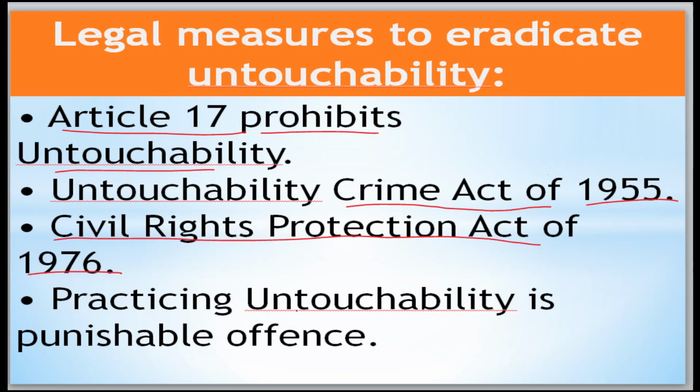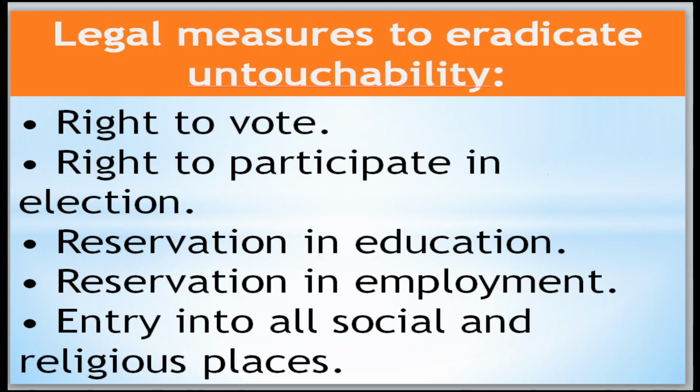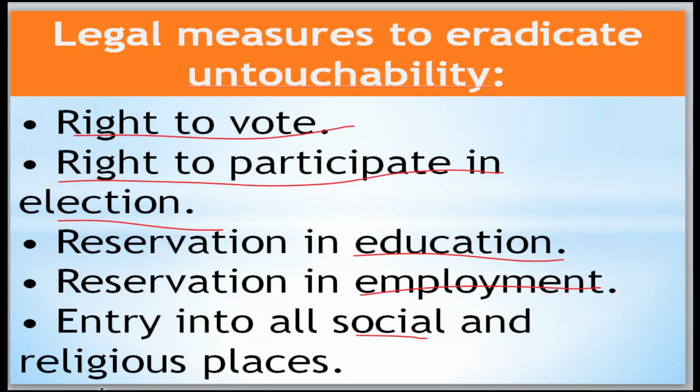According to the Civil Rights Protection Act, practising untouchability is a punishable offence nowadays, after 1976. Along with that, the right to vote, the right to participate in elections, reservation in education, and reservation in employment are provided. Entry to all social and religious places is free.